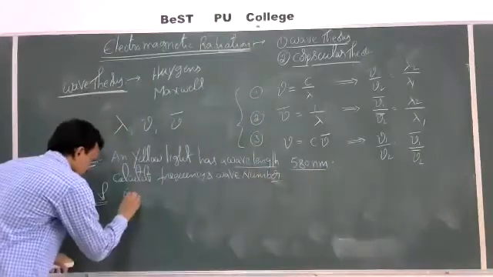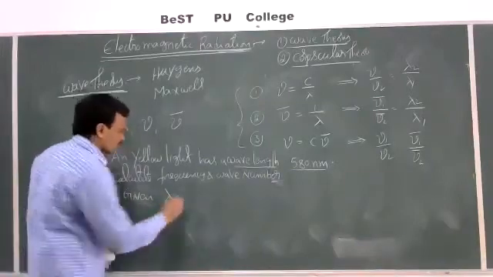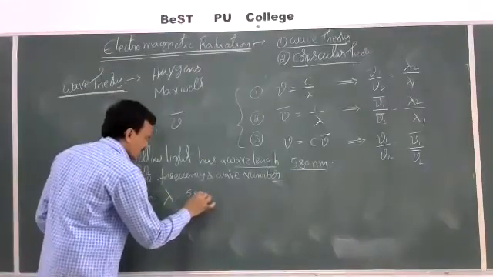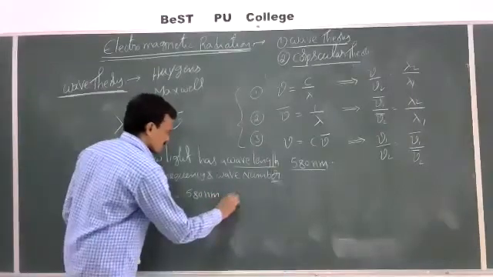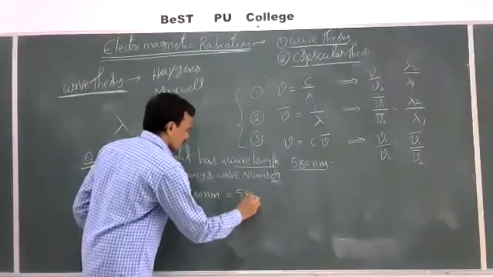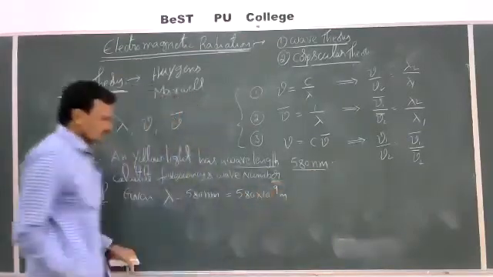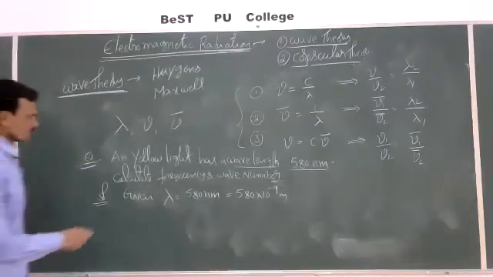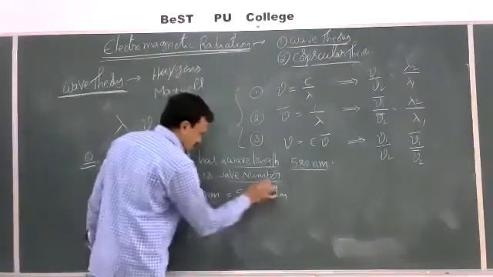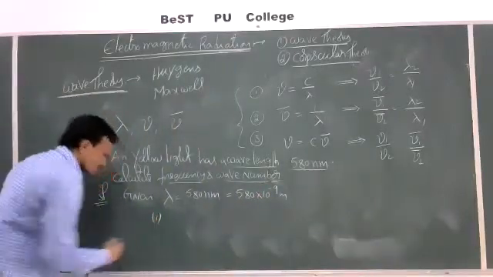So given wavelength lambda is equal to 580 nanometers. This is equal to 580 into 10 to the power of minus 9 meters. This is the wavelength. Okay. What do you want to calculate here? One is frequency, another is wave number. First part I will solve here.